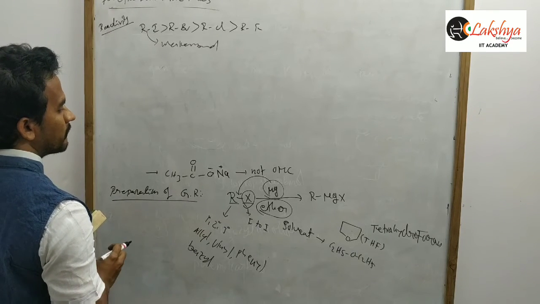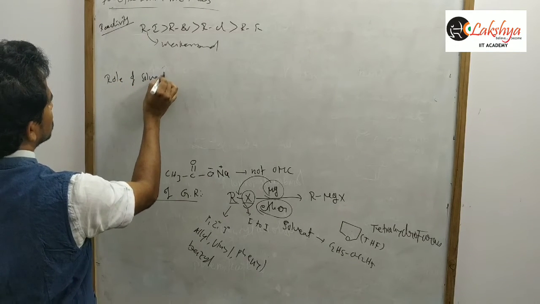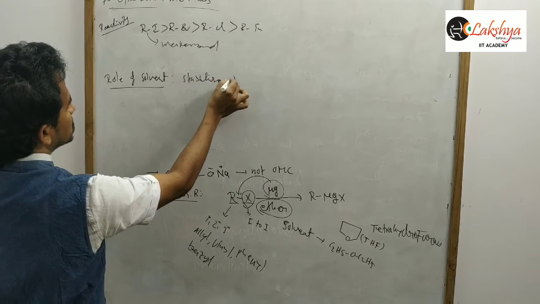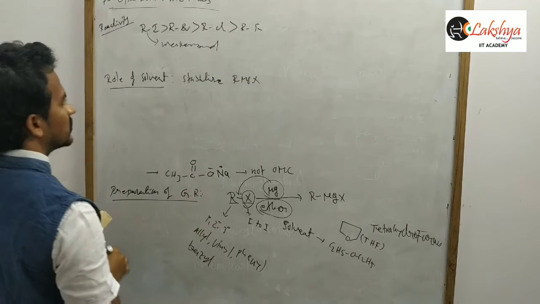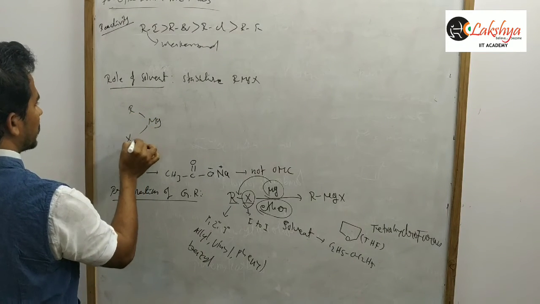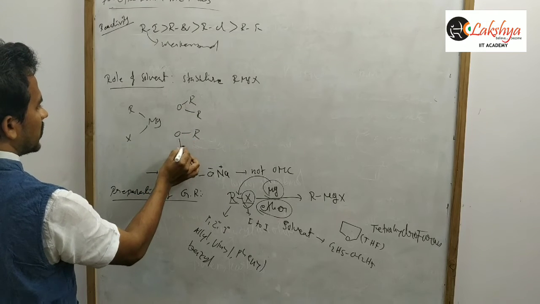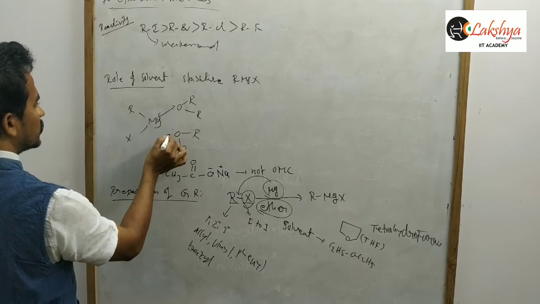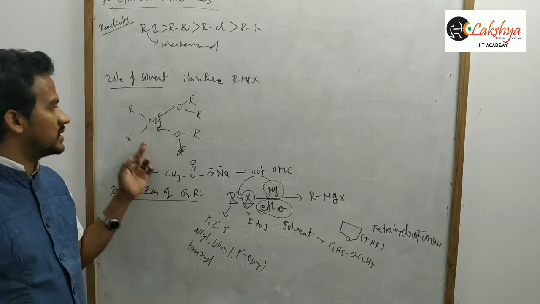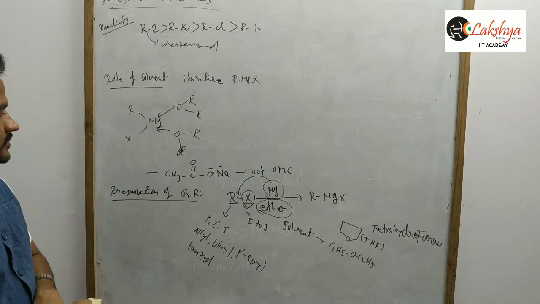And next, what is the role of solvent? The solvent stabilizes RMgX, that means the Grignard reagent. How does the solvent stabilize the Grignard reagent? Ether oxygen contains non-bonding electrons, so acting as a donor, it forms a dative bond. By the formation of the dative bond, the solvent stabilizes the Grignard reagent. So that's why we are using the ether solvent.